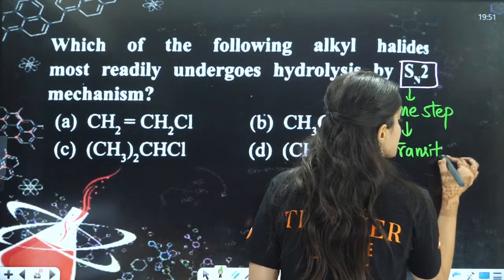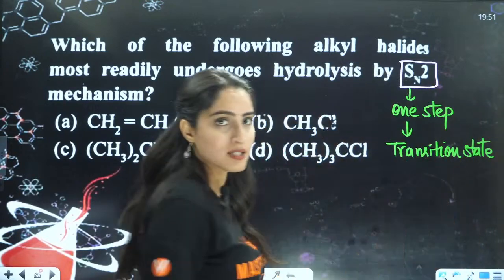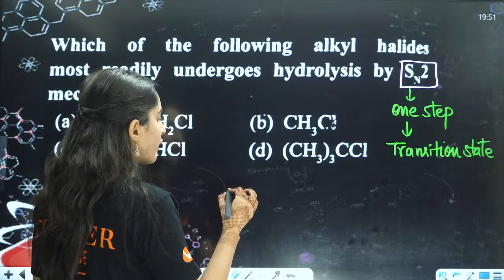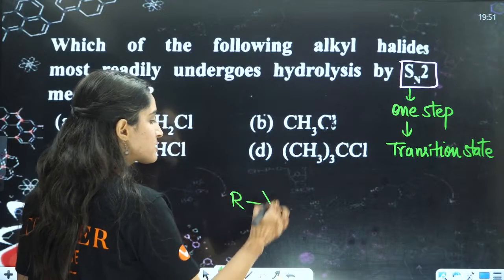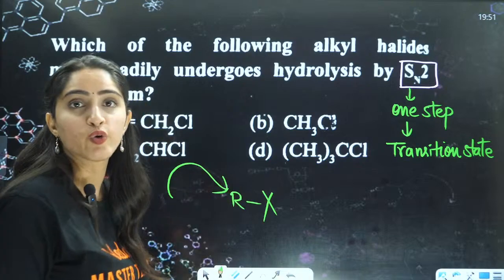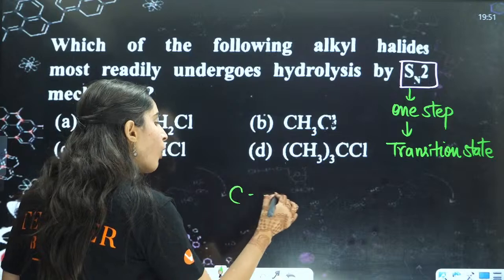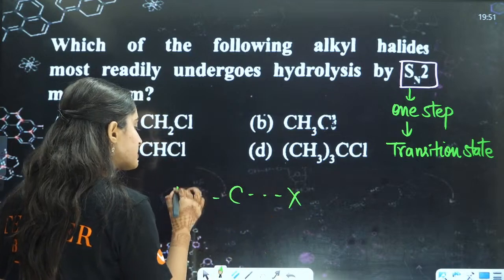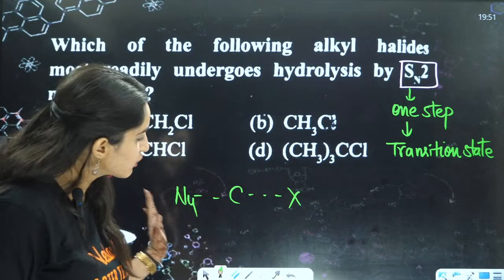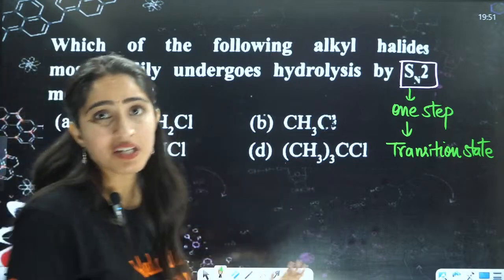That means simultaneously, for example, you have any RX, right? Simultaneously, the nucleophile will attack and the bond will break at the same time here, right? This is how the transition state will be formed. So now let us see the transition state.